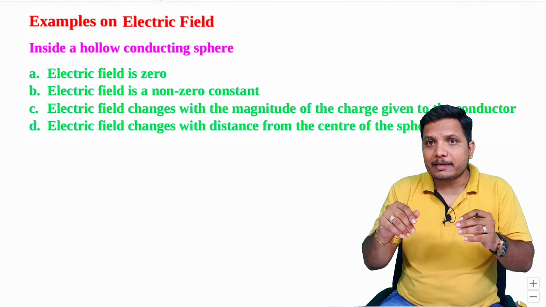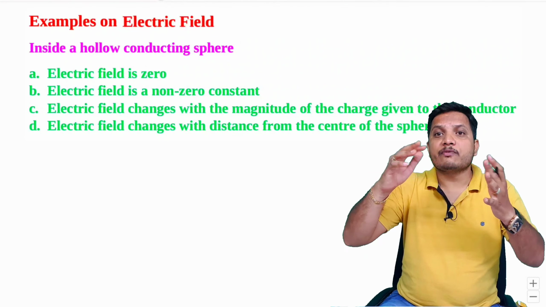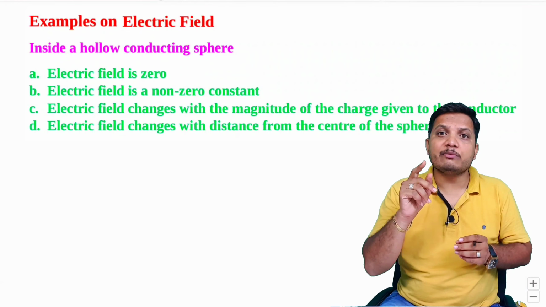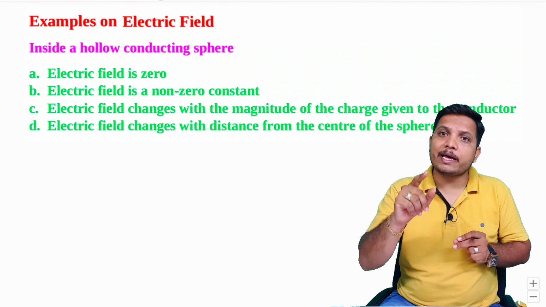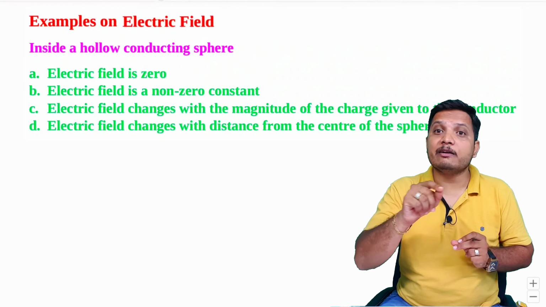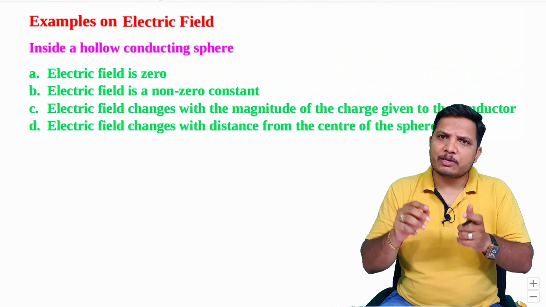So all the charges get distributed over the surface only, uniformly. It will never happen in the volume. So these are the basics that one should know.